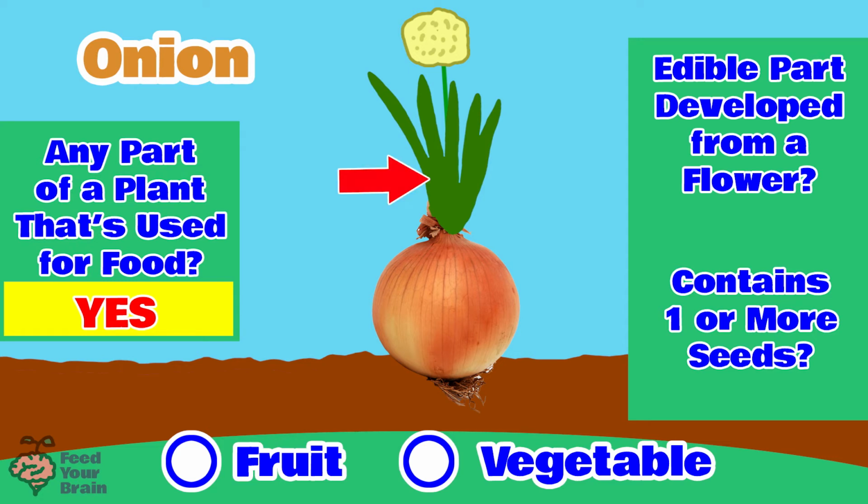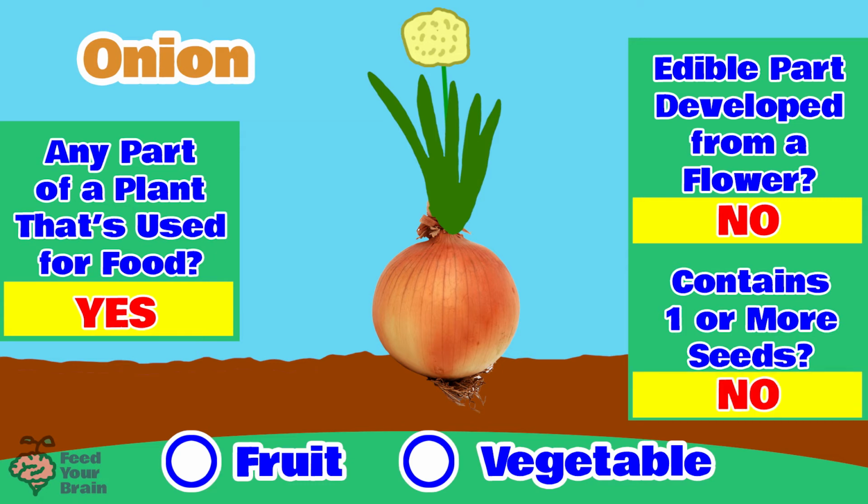And if left long enough in the soil, flowers will blossom on the top to attract pollinators. So as you can see in this illustration, the onion part that we eat is the bulb, and above the bulb is where the leaves grow, and then later on the flowers grow. So the answer is no, onions are not the edible part developed from a flower. So then do onions contain one or more seeds? And that answer is no, onions do not contain any seeds, because the onion bulbs that we eat do not grow out of the flower part of the plant. Therefore, an onion is a vegetable.